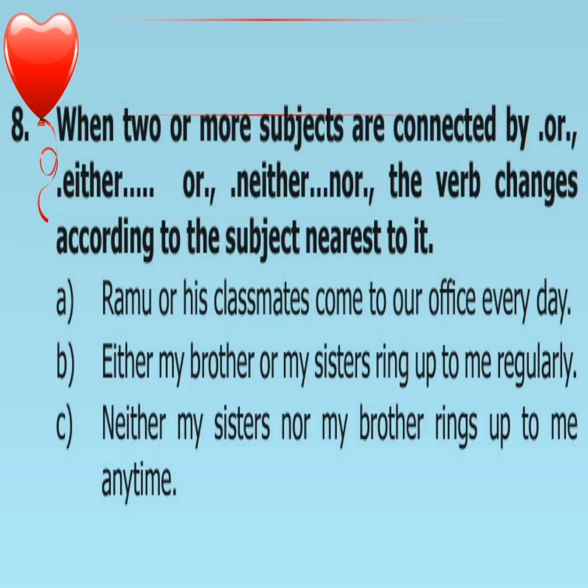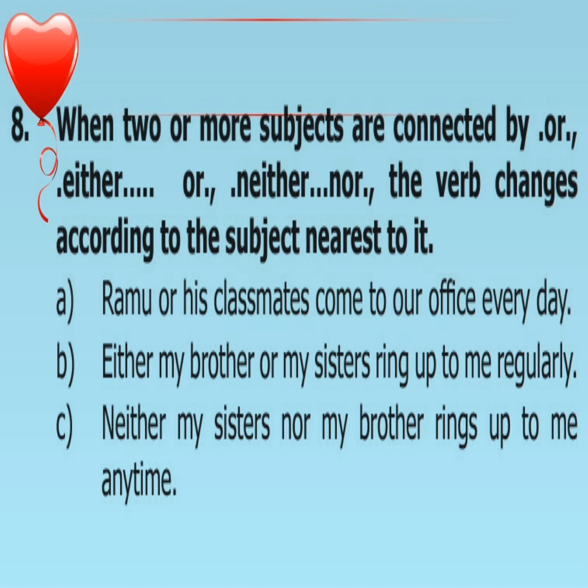Let's see the next rule. When two or more subjects are connected by or, either...or, neither...nor, the verb changes according to the subject nearest to it. Example, Ramu or his classmates come to our office every day. Here Ramu is singular, classmates is plural, but they are connected by the conjunction or. So we have to consider the nearby subject, classmates, that is plural. So the verb come is plural.